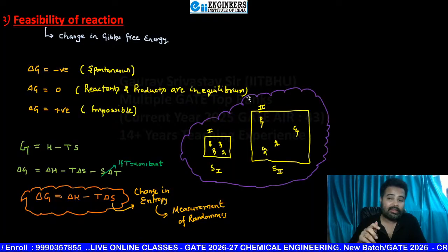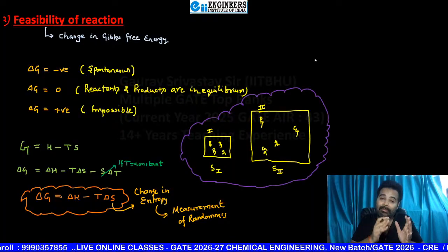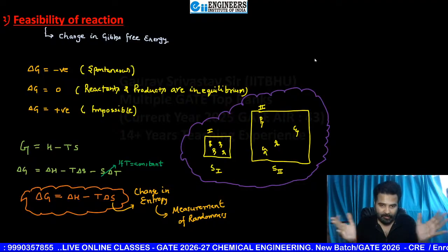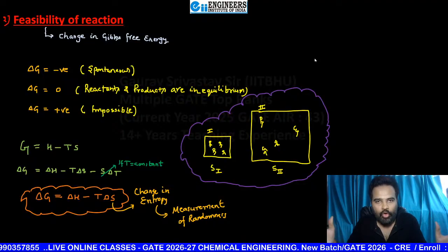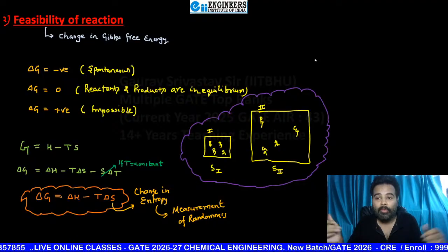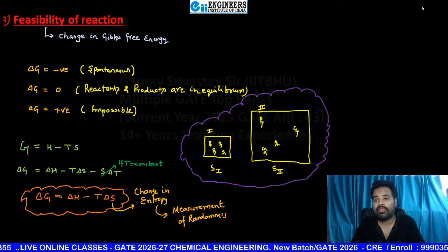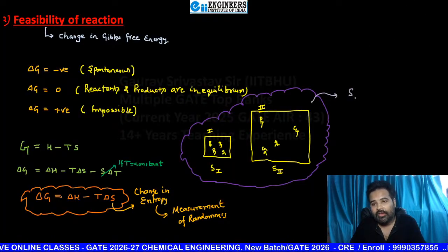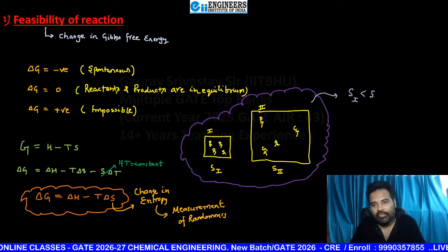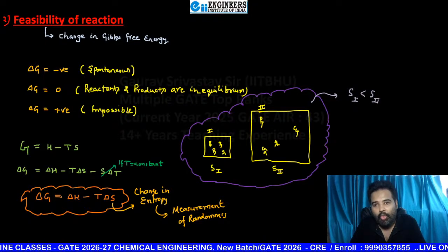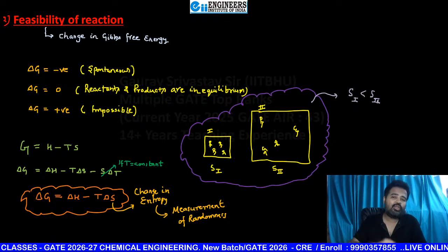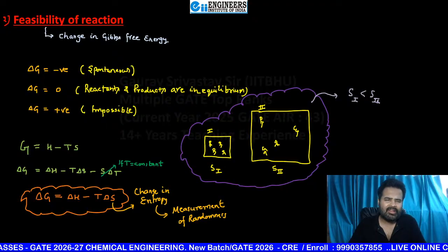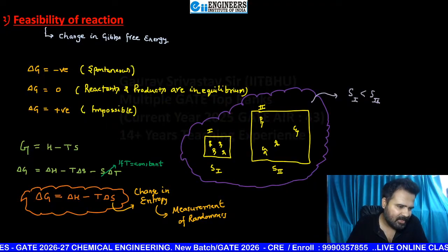If it is a big one, then it is not easy. So it is a measurement of randomness. More randomness, more entropy. So clearly, my dear students, in case of the second one, S2 is more than S1, because clearly you can see more randomness. Again, you will see entropy in detail in the thermodynamics subset.